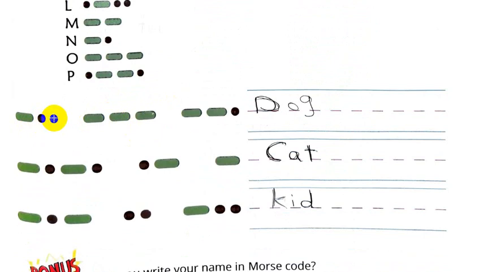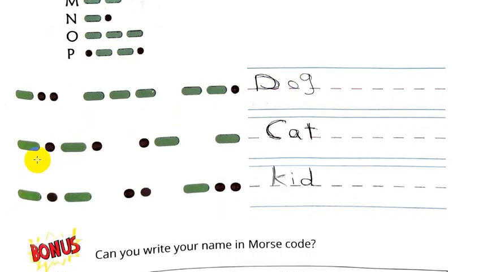Number 1. This is the Morse code of letter D. And this is the Morse code of letter O. And this is the Morse code of letter G. These form the word dog. Okay, number 2. From the Morse code, these form the word excellent, cat. Number 3. From the Morse code, these form the word excellent, kid.